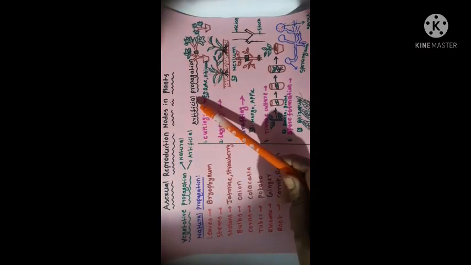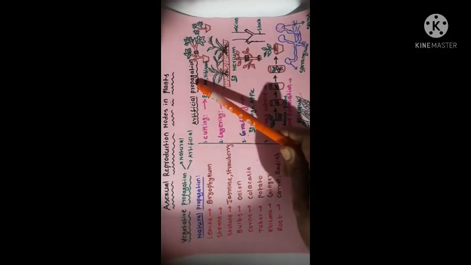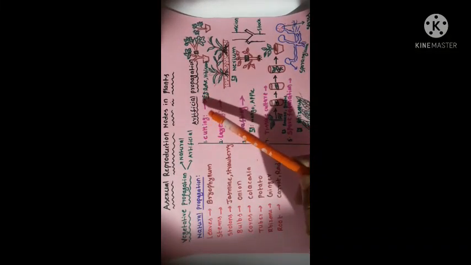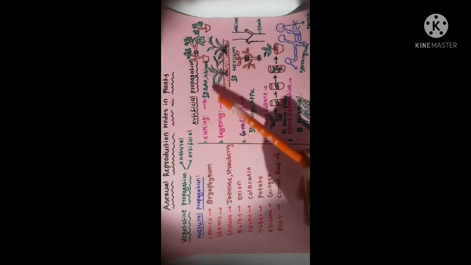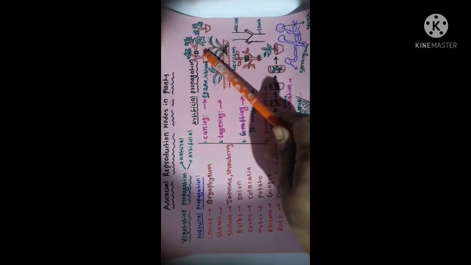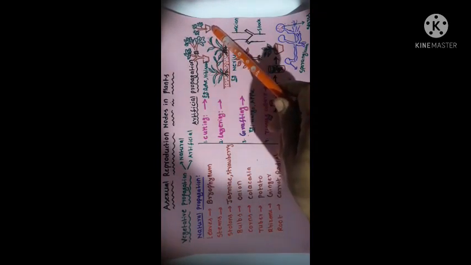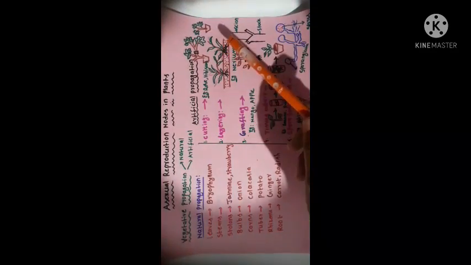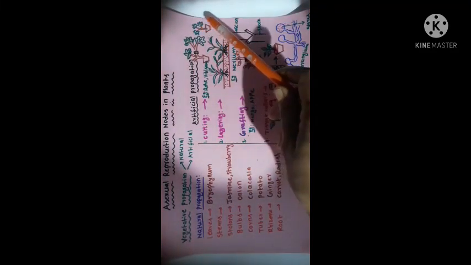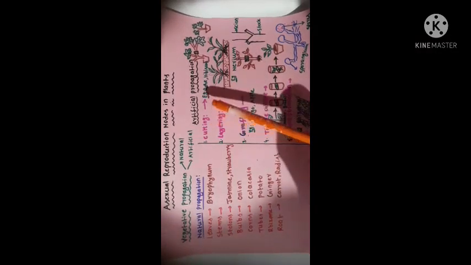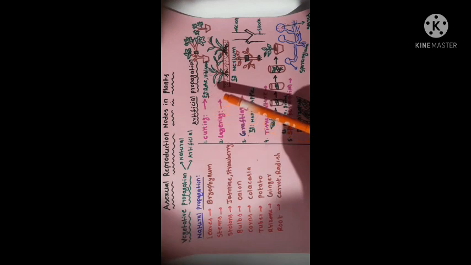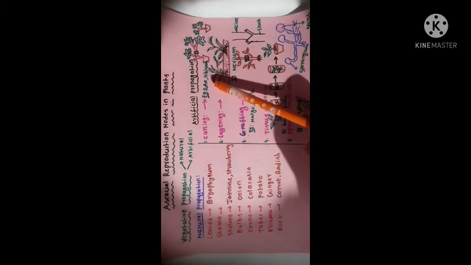Now we discuss artificial propagation. In artificial propagation, first we discuss cutting. Cut a piece of the parent plant and put it into moist soil. After a few days, the cut part grows into an individual plant. That is called artificial propagation by cutting. Examples: hibiscus and rose plants.